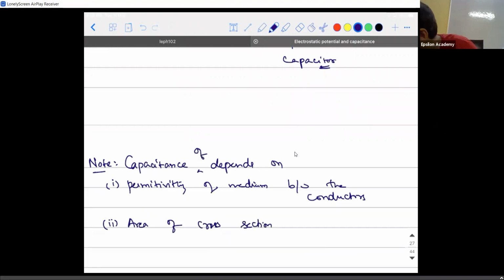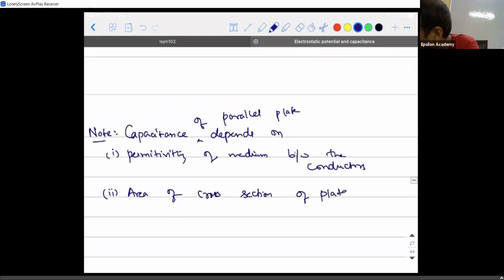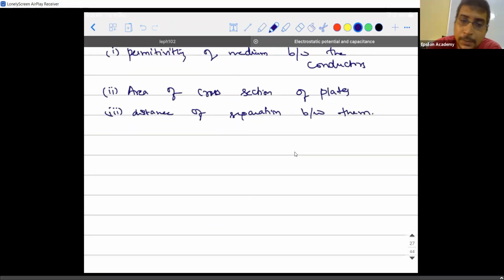So capacitance of whom? It is only about a parallel plate. It is not the same for spherical or cylindrical. Capacitance of a parallel plate capacitor depends on the permittivity of the medium between the conductors, the area of cross section of the plates, and third, the distance of separation between them. Are you able to understand this? Yes, sir.